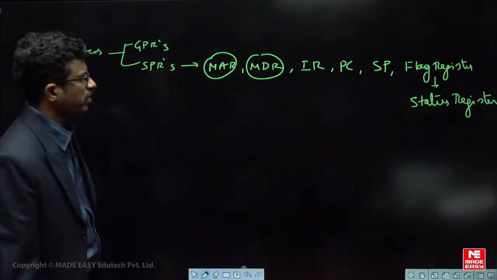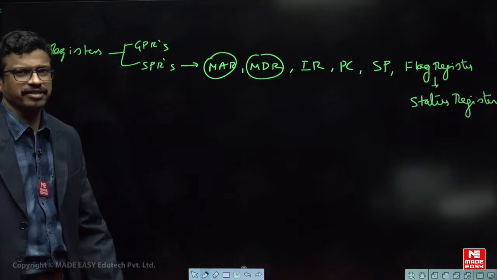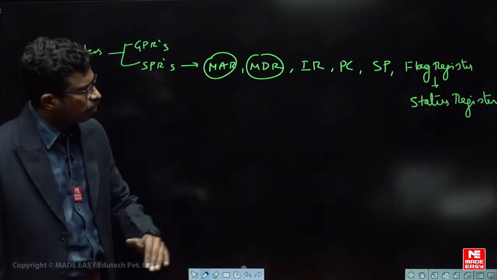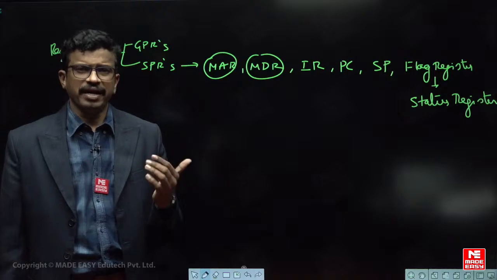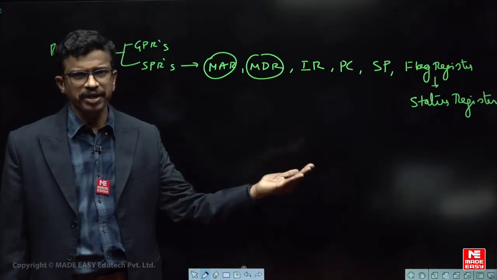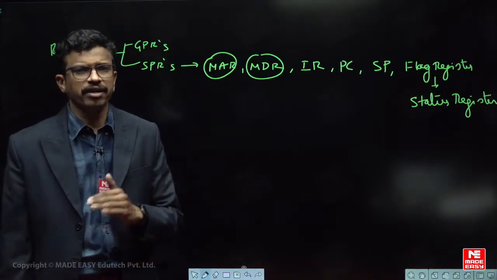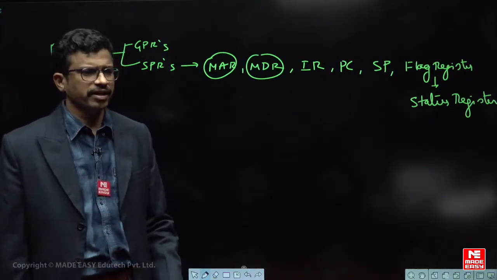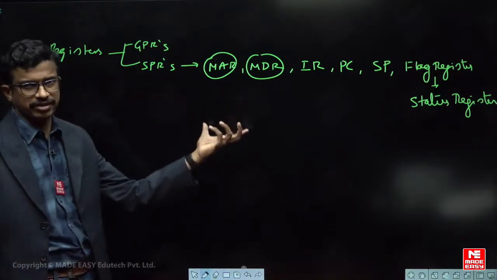Sometimes they may ask about questions like this. So now we shall discuss these registers also. Is it clear? As you know, the processor has different types of buses: address bus, data bus, and control bus. Based on that you can address the memory, and similarly within the CPU there is some internal bus. Through that internal bus the registers will be connected. Clear? Now let us take some questions based on the special purpose registers especially.